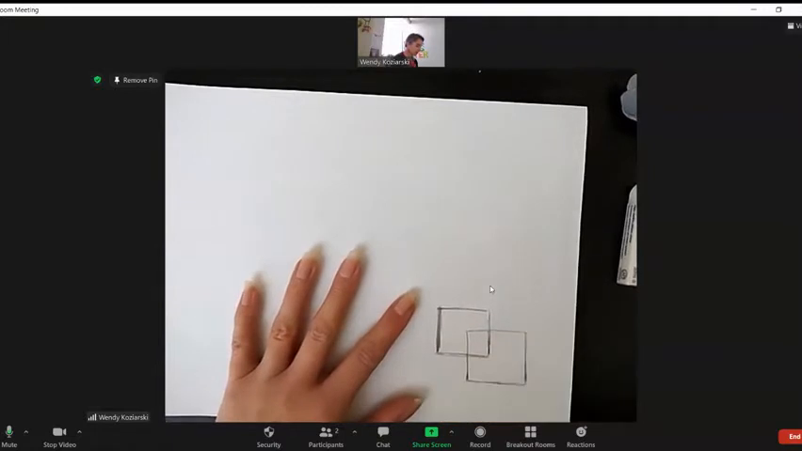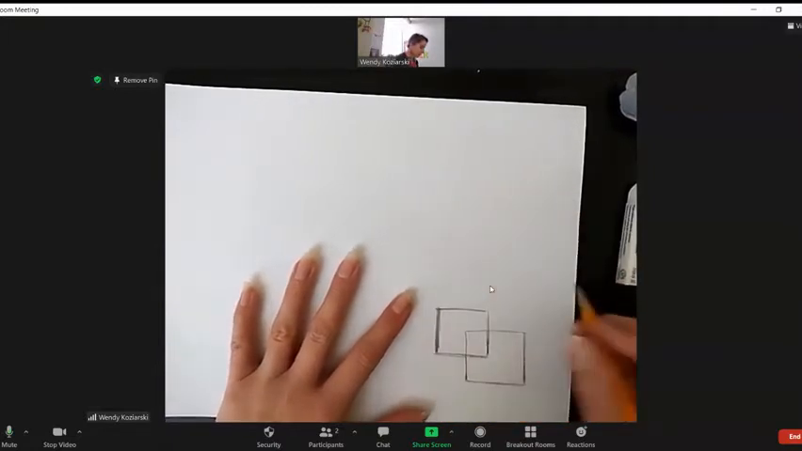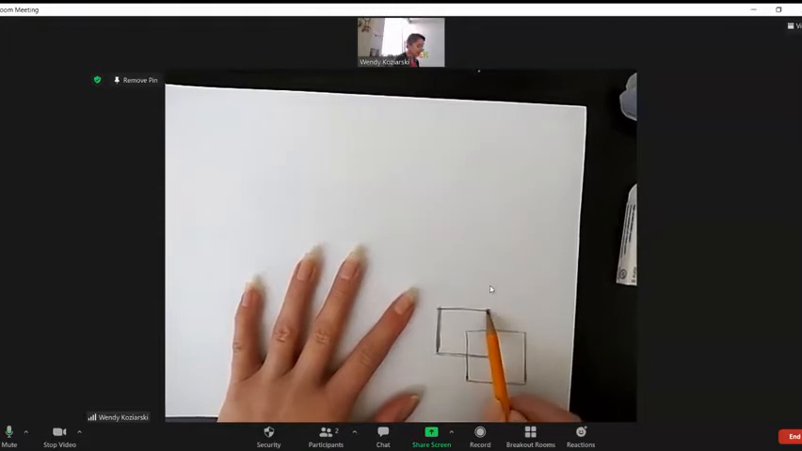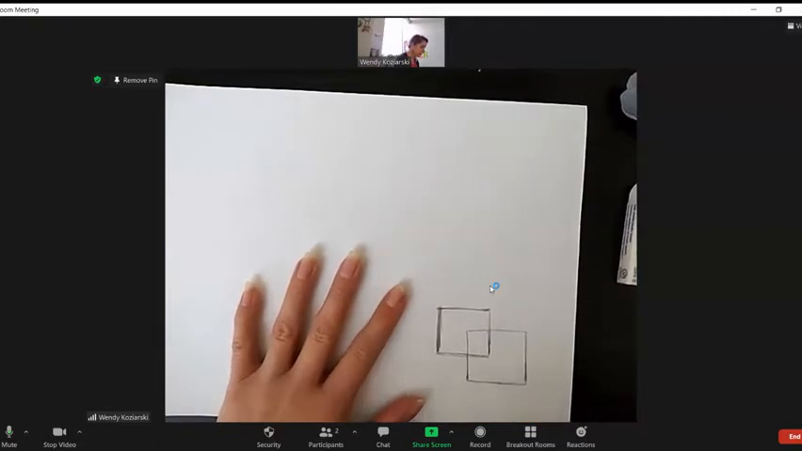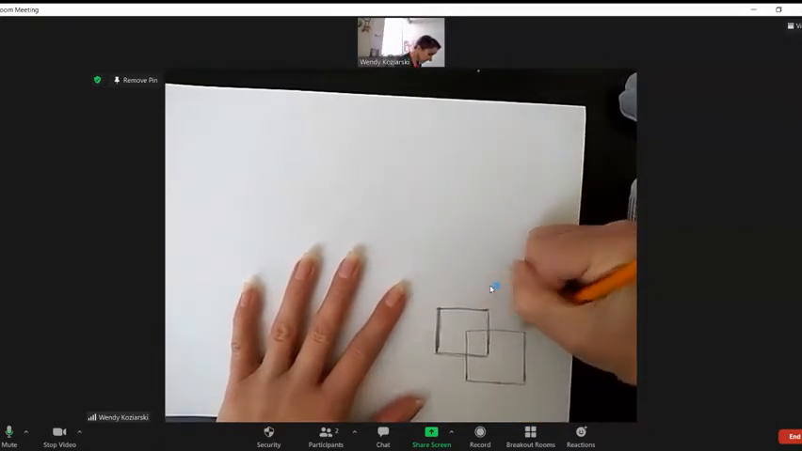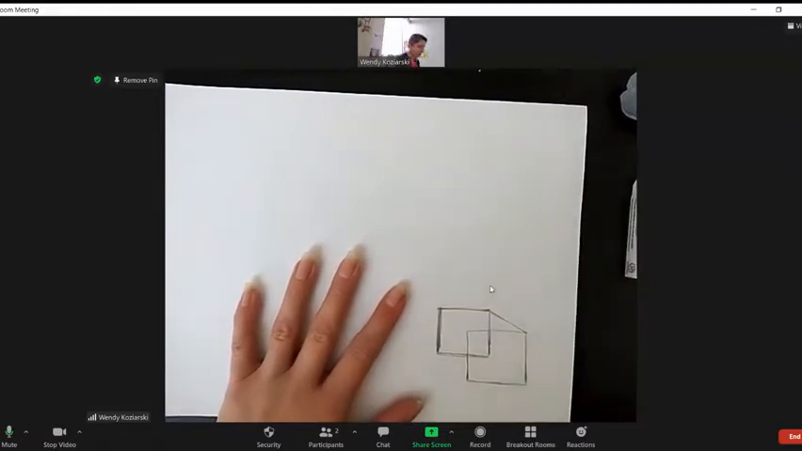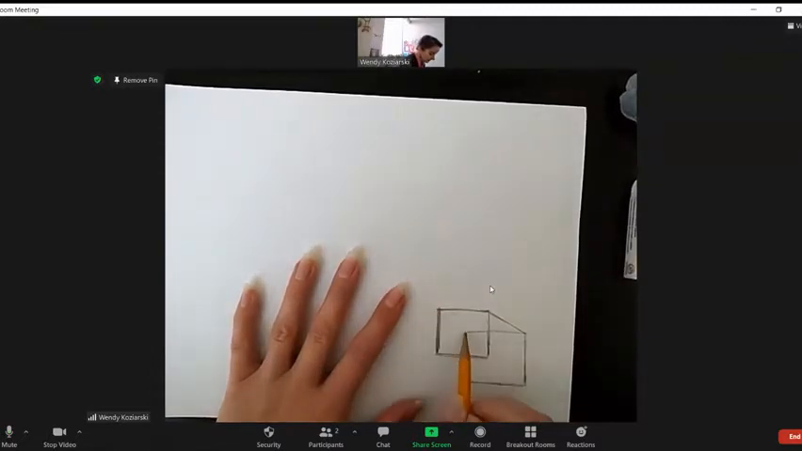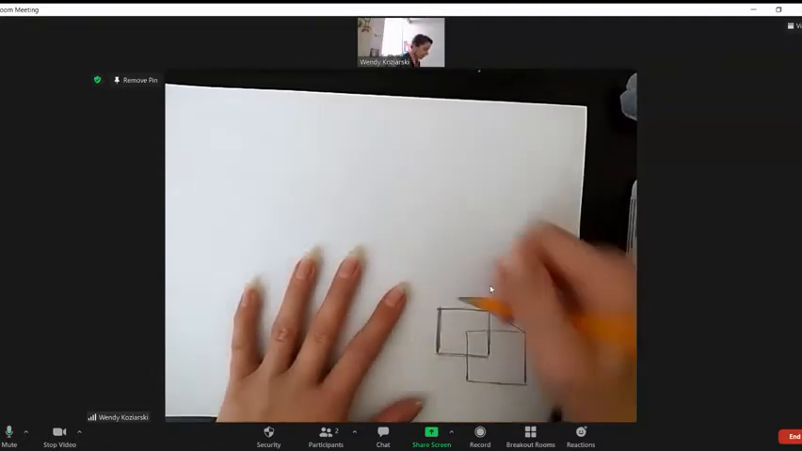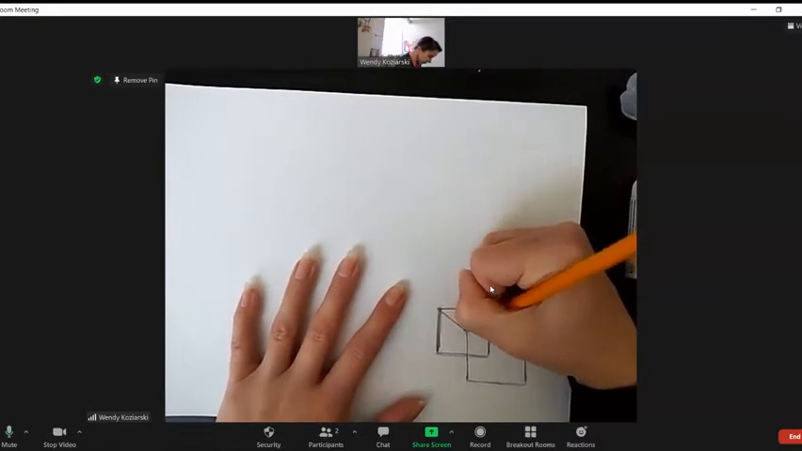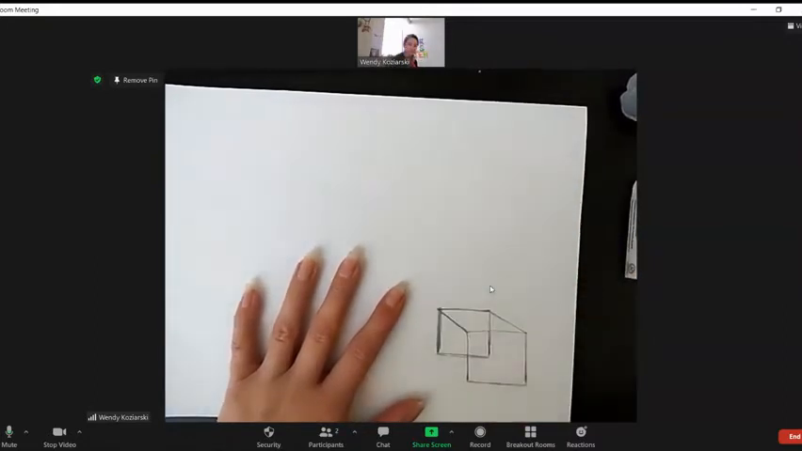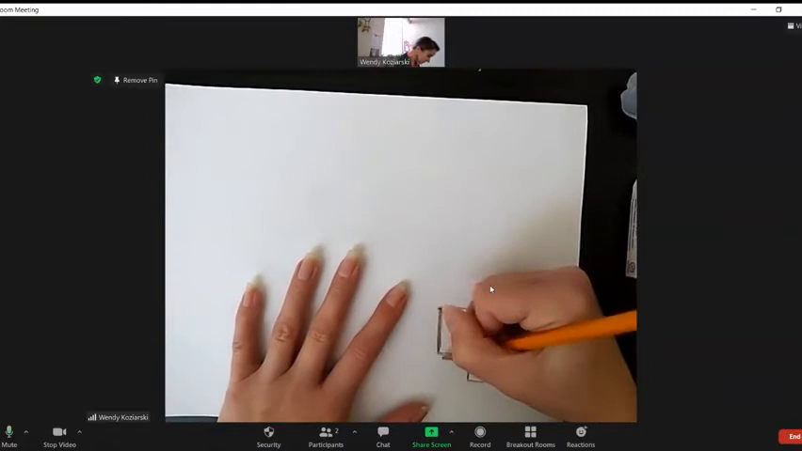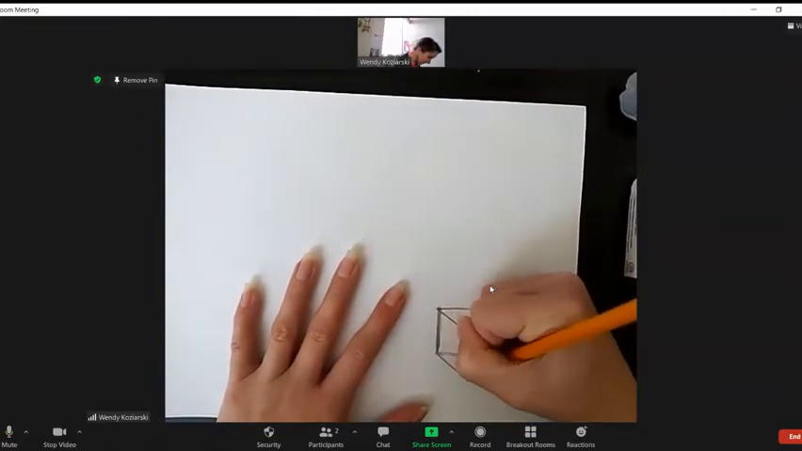All right, now here comes the really easy part. All you have to do is connect the corner with that same corner on the other square. Let me show you what I mean. This corner is the same as this one, right? So I'm just going to draw a straight line from that corner to that corner. This corner and this corner are the same, so I'm going to draw a straight line from one corner to the other. This is the bottom left-hand corner, and this is the bottom left-hand corner, so I'll connect those corners.